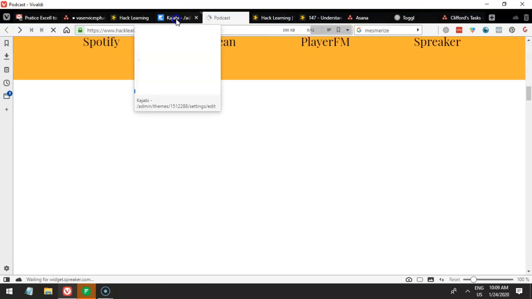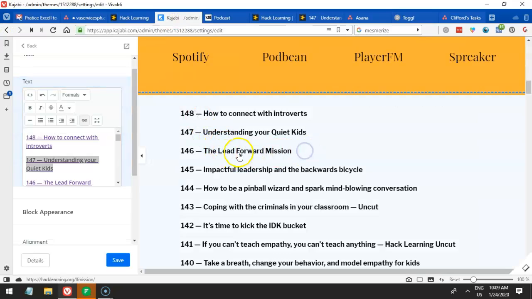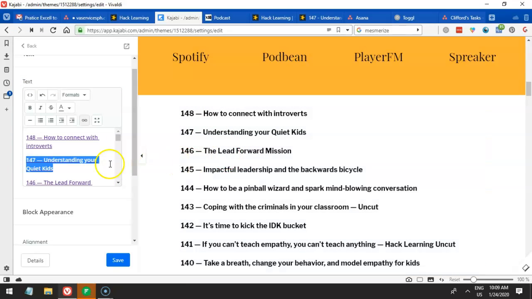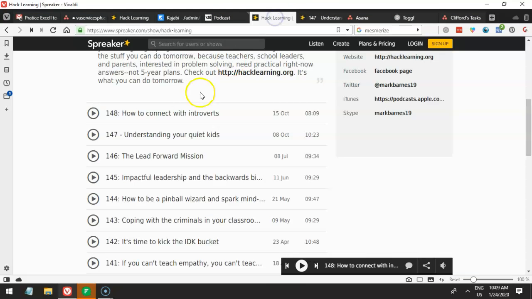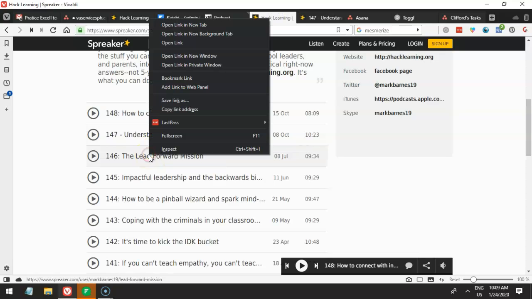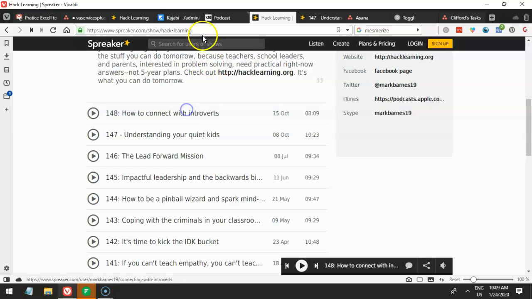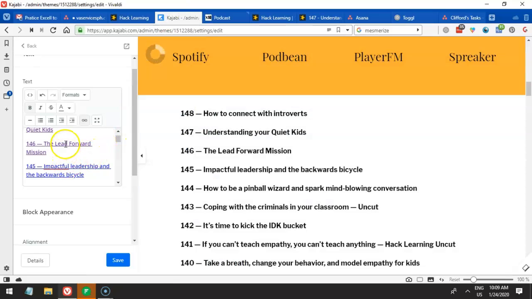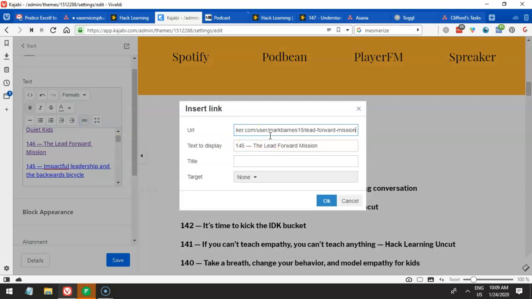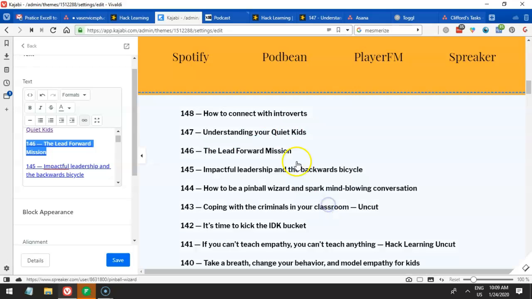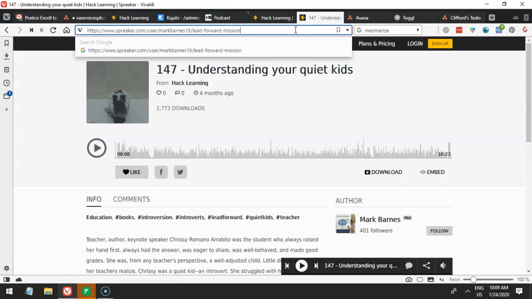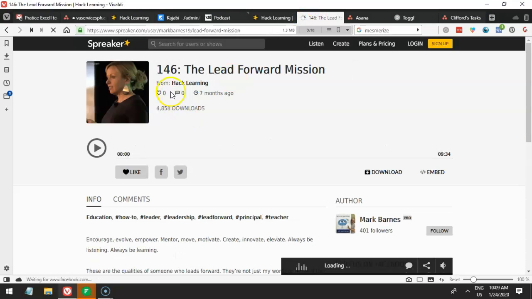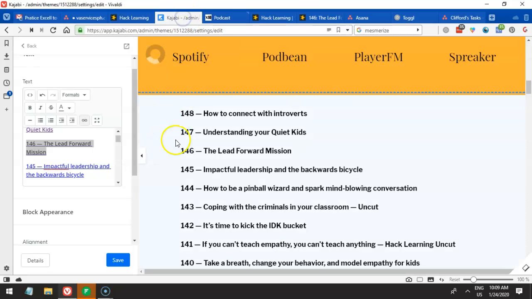Okay, so now let's proceed and change all these links. Anyways, I'm not going to finish this. My team will finish this. So I'm going to proceed with 146. I could just right click and copy link address and go back to this editor and go to that link 146. I have to make sure that I'm copying the correct episode number, so I will also load up what I have copied and make sure it's 146. Yes, it's 146.